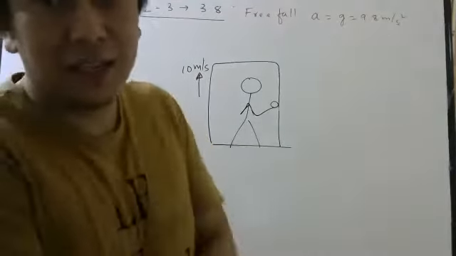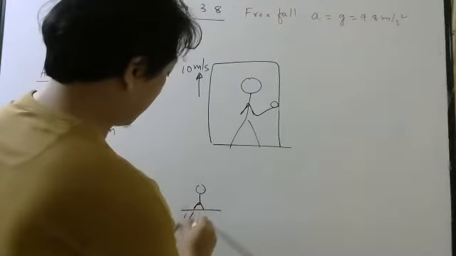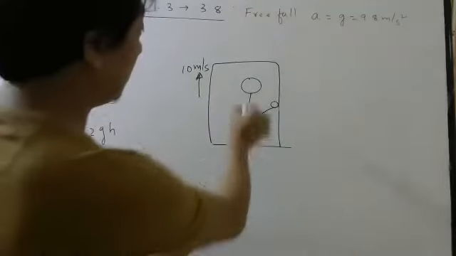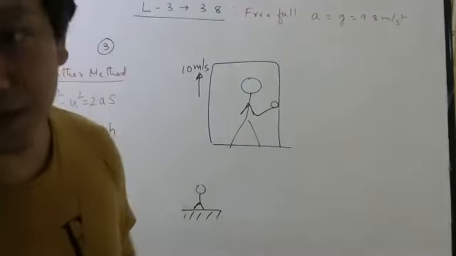I am standing in the lift. So for people observing from the ground, they will see this person and this apple also moving with 10 meter per second, right?